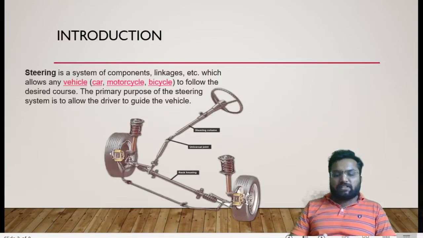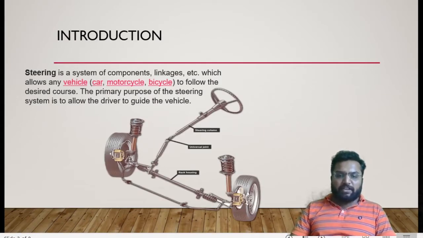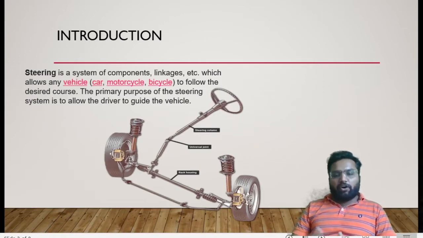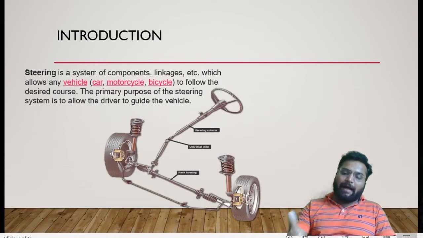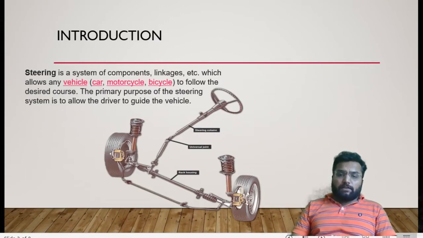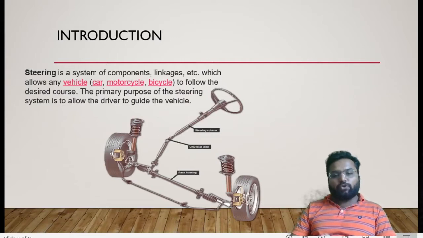Here you can see a basic type of steering system in which you have a steering handle in your hand, which is connected to the front wheels with the help of different linkages. That could be a tie rod, a gear mechanism, a rack and pinion, or any mechanism which will ultimately pivot our wheels to have the desired course of our path. So first, what are the different adjustments we have to make for this steering system?